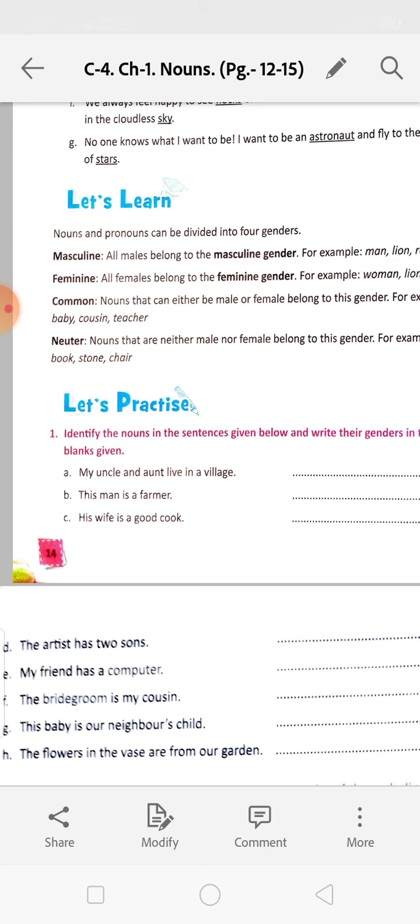The artist has 2 sons. Artist will be common noun and sons will be masculine gender. Sorry, I made a mistake. Number D, artist will be common gender, not noun. Artist will be common gender. See, if you write common noun, it will be incorrect. So artist will be common gender and sons will be the masculine gender. My friend has a computer. Friend either may be male or female. So it may be a boy or a girl. So we will say it is a common gender. The last 3 you will do by yourself. Next.